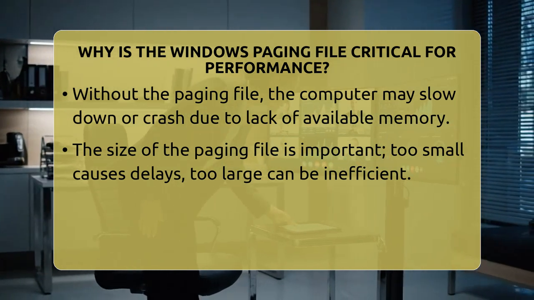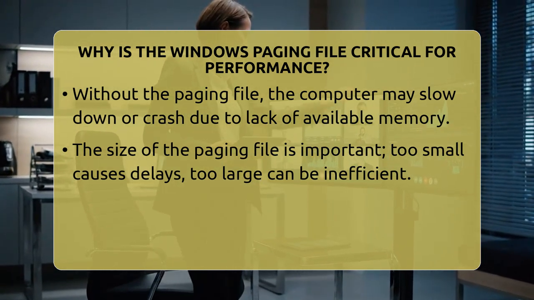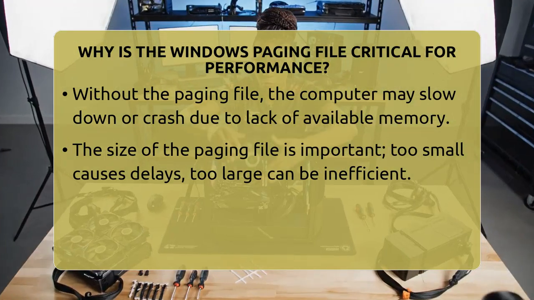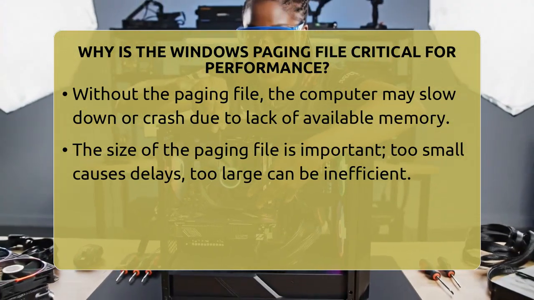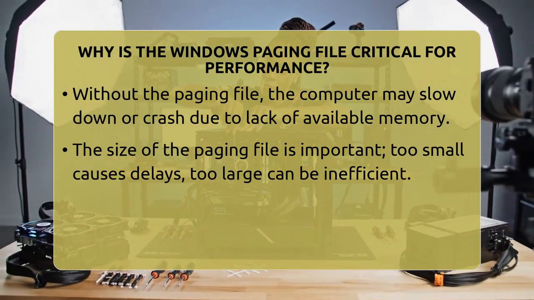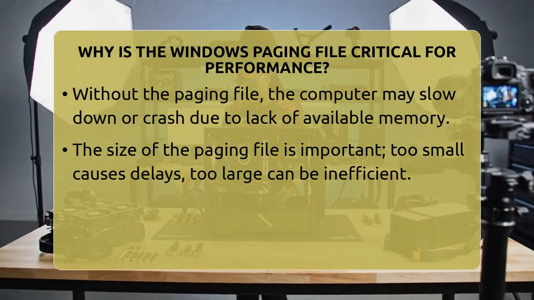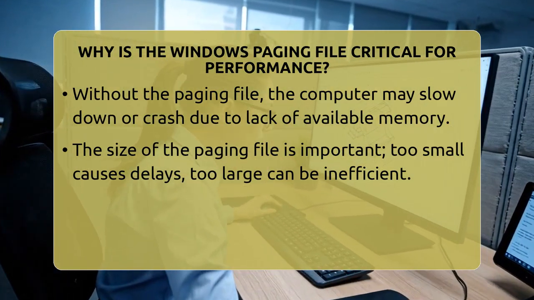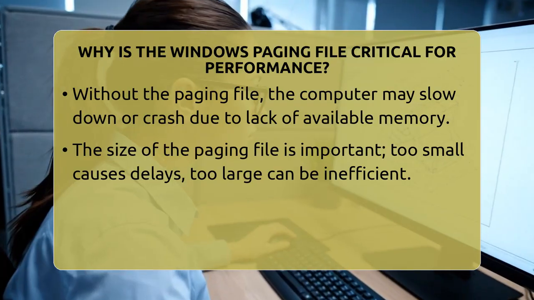Another factor that affects performance is fragmentation. When the paging file expands, it might get broken into pieces across the disk, making access slower. To prevent this, it's best to pre-allocate a fixed size for the paging file. This keeps it stored in one continuous chunk, which speeds up data retrieval.